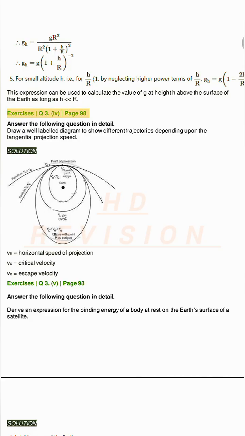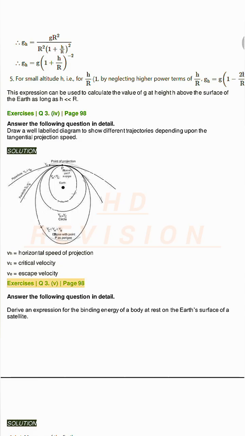Exercises Q3. IV page 98. Answer the following question in detail. Draw a well-labeled diagram to show different trajectories depending upon the tangential projection speed. Solution. vh equals horizontal speed of projection. vc equals critical velocity. v equals escape velocity.